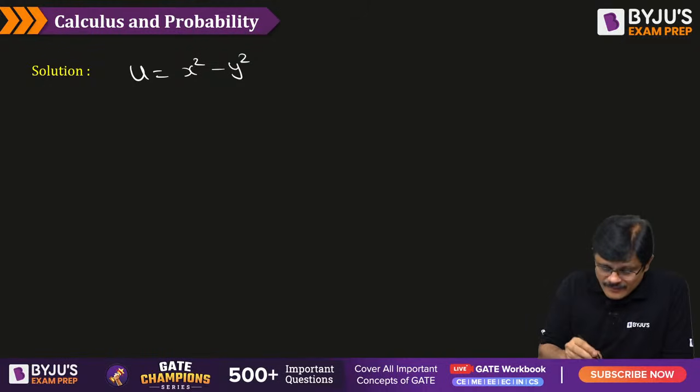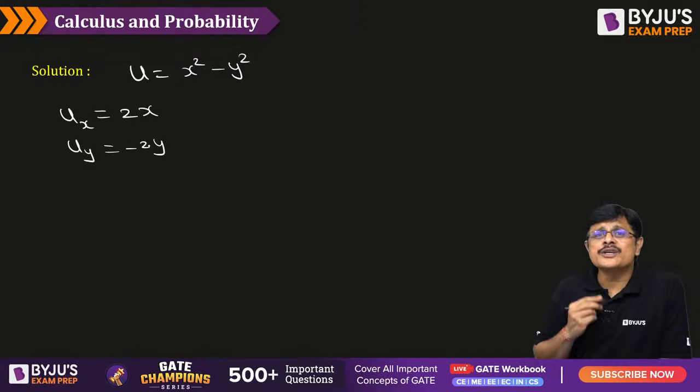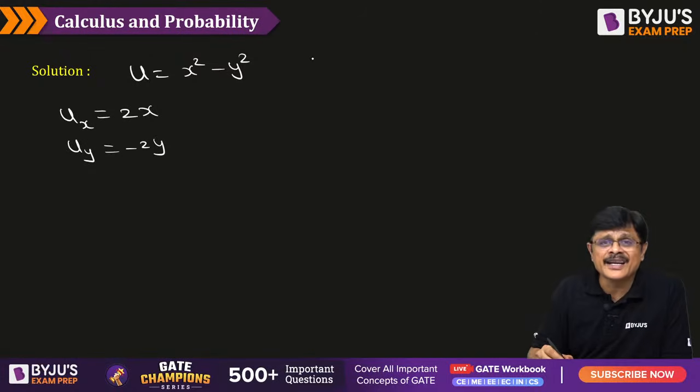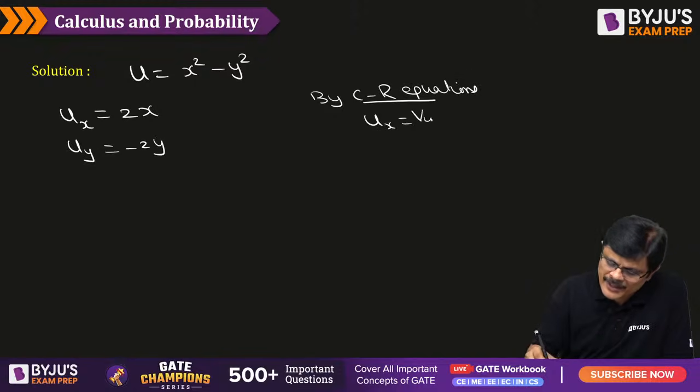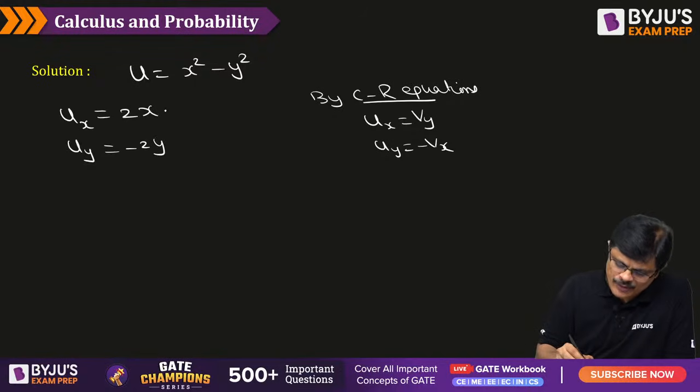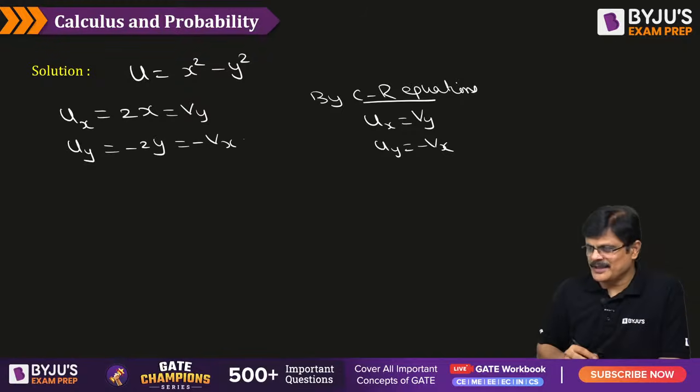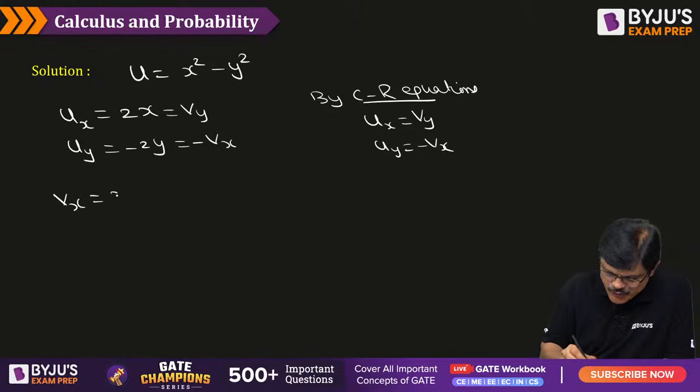Find partial derivative of u with respect to x, that is 2x, and partial derivative of u with respect to y, that is minus 2y. Because the function is analytic, we have CR equations. So by Cauchy-Riemann equations, what happens here is ux will be equal to vy and uy will be equal to minus vx, my dear friends. Therefore we know what is vx, which is 2y, and what is vy, that is ux, that is 2x.